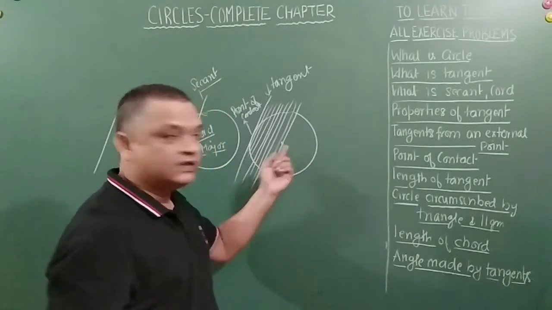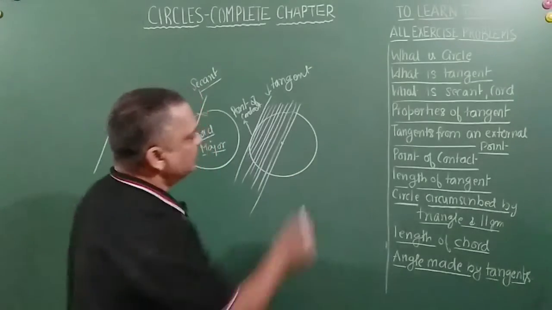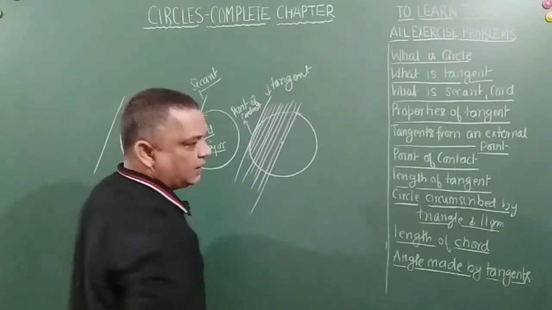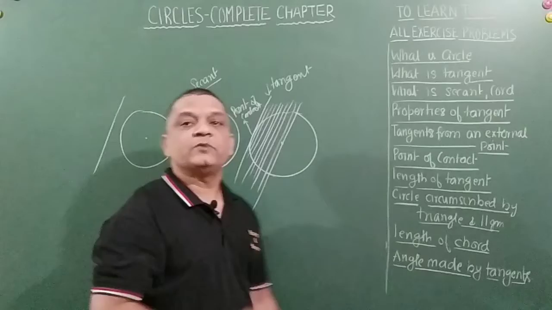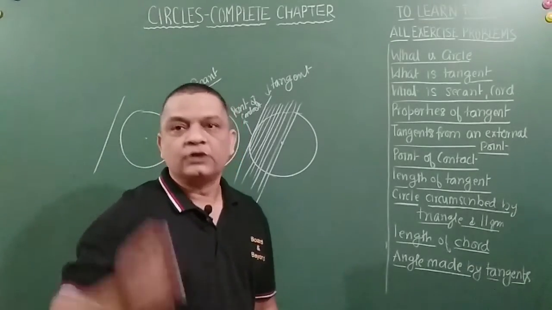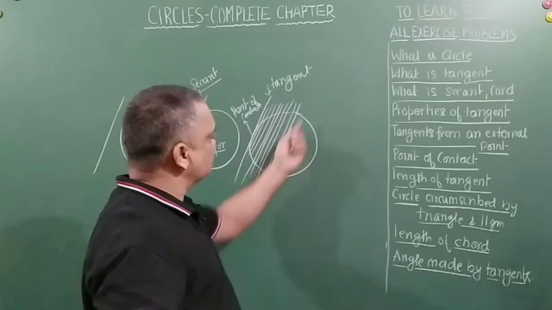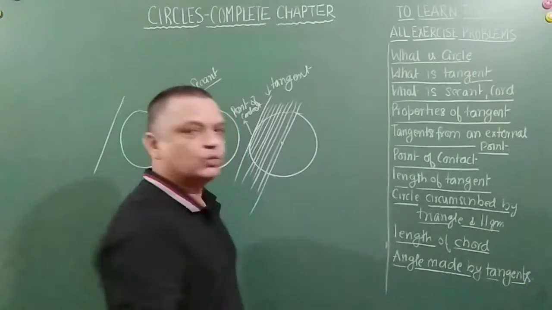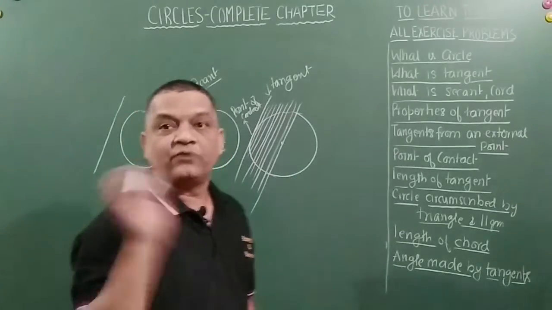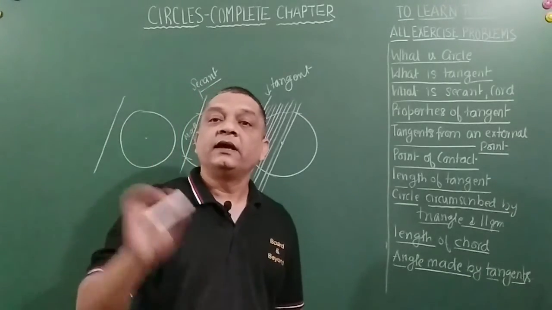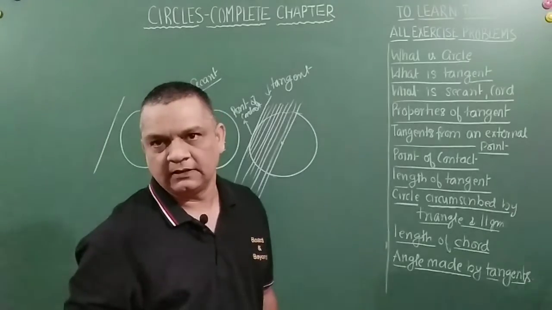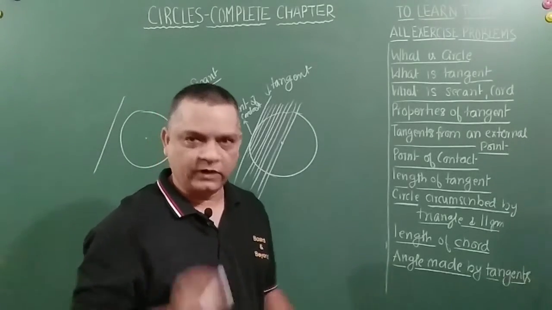And when this passes through the center, then this is called the chord, and this is of maximum length, right, friends? So this is also a diameter, because this is radius and this is radius. So 2 times radius is diameter. So we can say that diameter is the maximum length of a chord which can be drawn inside a circle, right? You're getting my point?